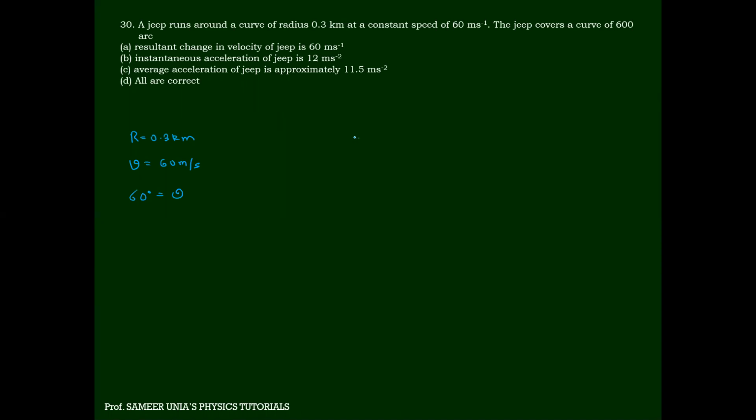So if I see there is a circle, look carefully. Initially, suppose the particle was here with a speed v, and then it comes over here with speed v. Can I say it is tracing an angle theta?